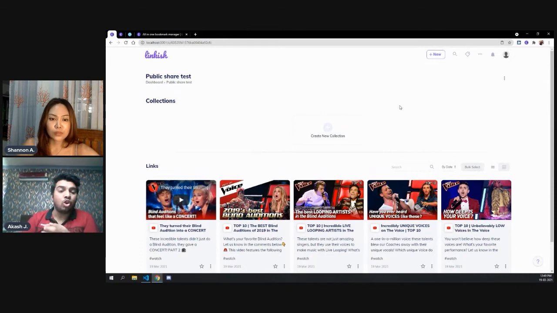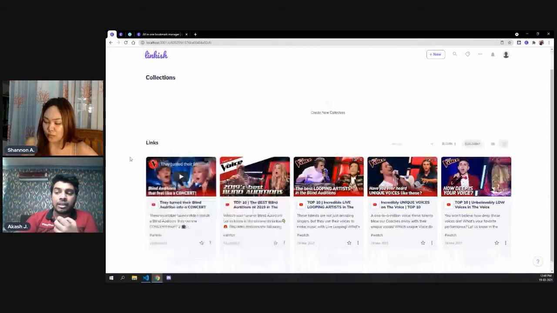But in case you do not want the search facility and you do not want anyone to see your links, you will be able to encrypt your links inside your browser only. So right now on your dashboard you are seeing they turn their blind audition into a concert, but on the database it will be complete gibberish. So we won't be able to understand what kind of link you have.